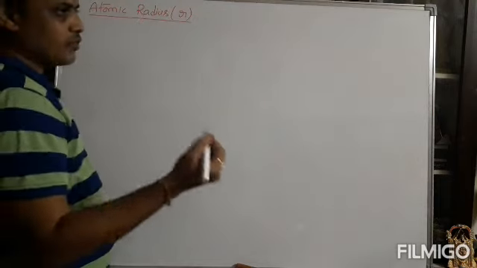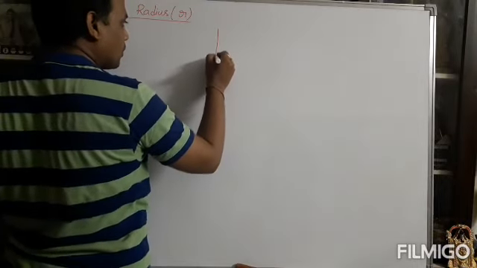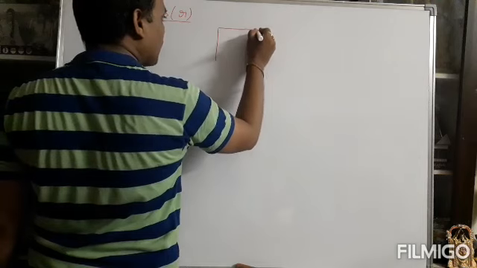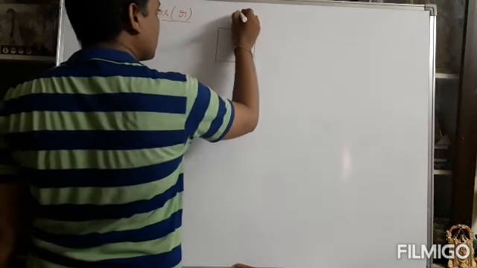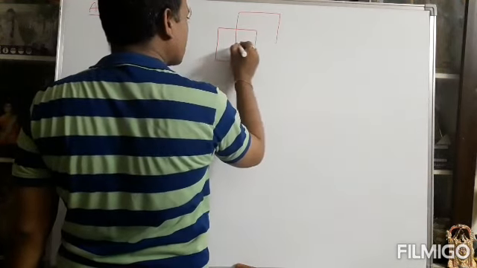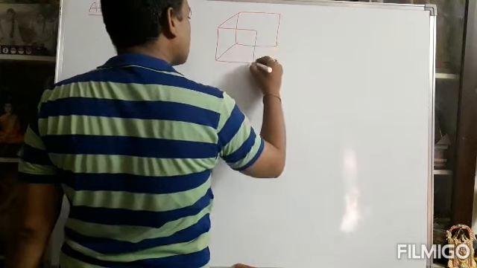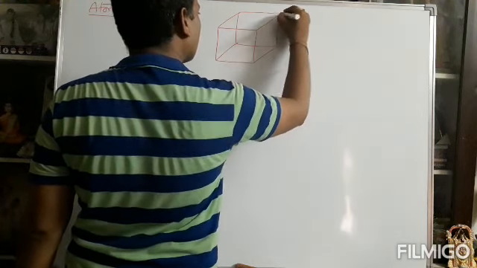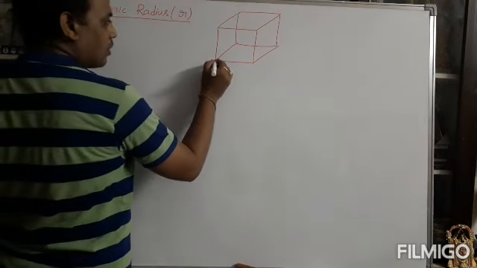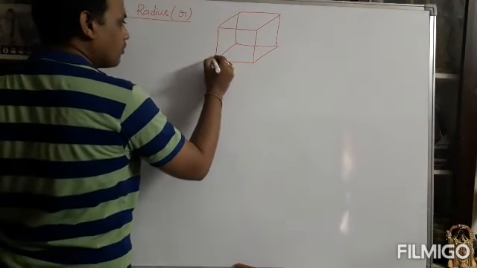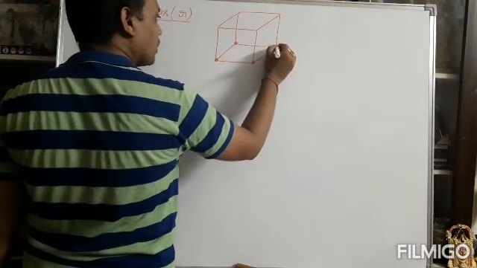According to simple cubic, face centered or body centered, any structure, you can take one unit cell first of all. So this is the unit cell. According to the unit cell, every corner is occupied by one lattice point. So this is the lattice point.